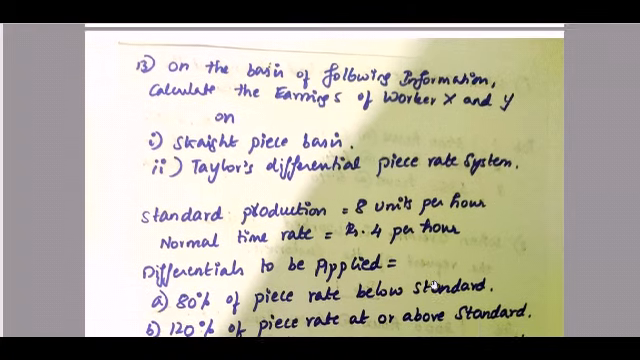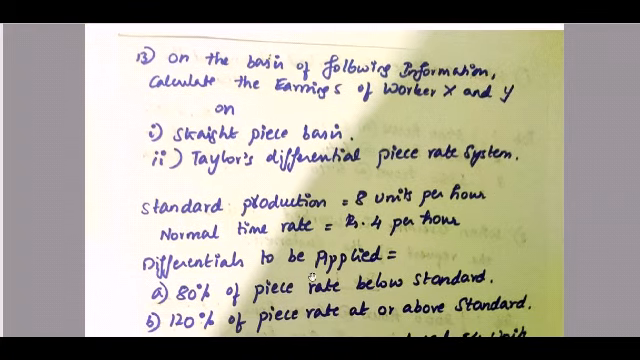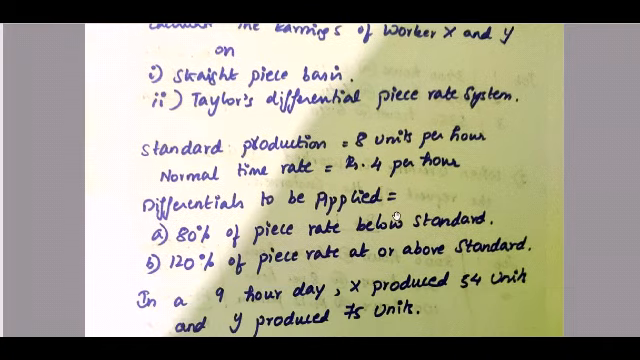So on the basis of the following information, calculate the earnings of worker X and worker Y. They have given two instances, which is straight piece basis and Taylor's differential piece rate system. So what is your standard production? They have given 8 units the employees are able to produce per hour. Normal time rate, what is your earnings for normal time, which is rupees 4 per hour.